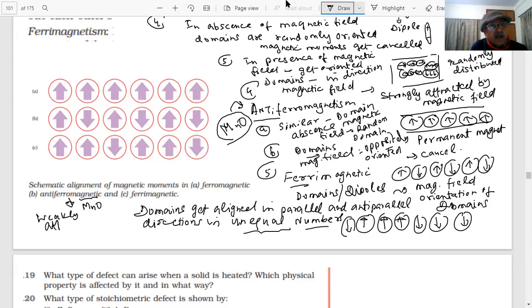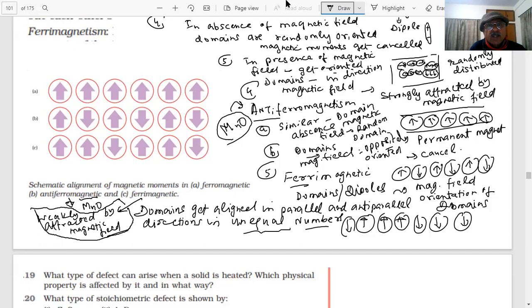Weakly attracted by the magnetic field. This is my ferrimagnetism. Okay? They are weakly attracted by the magnetic field because some domains cancel out, only a few will remain.